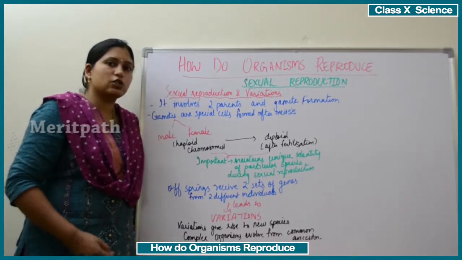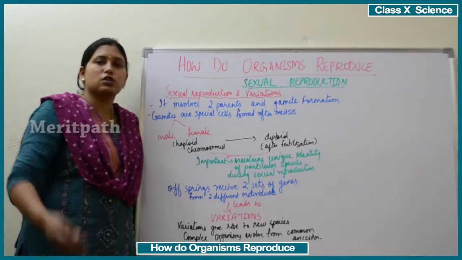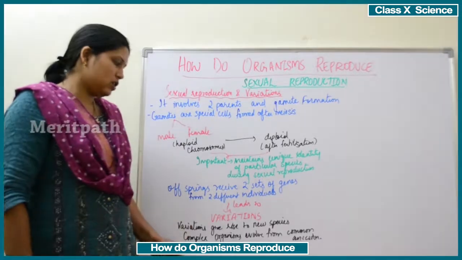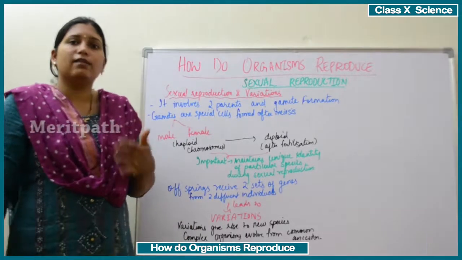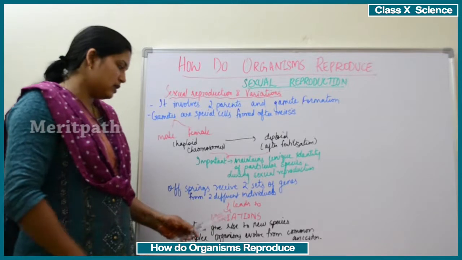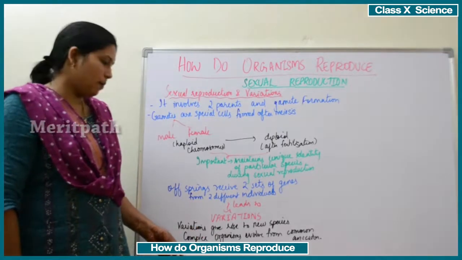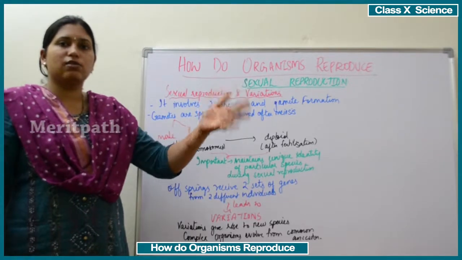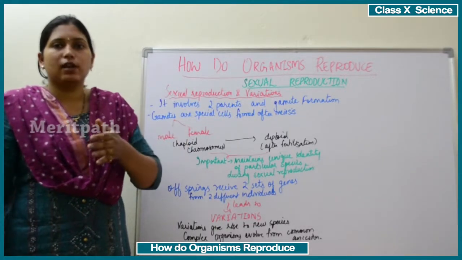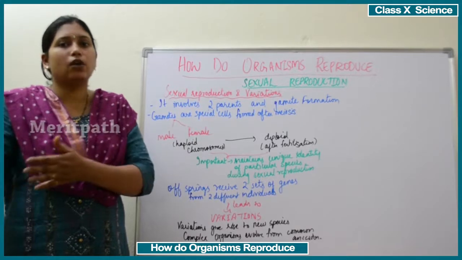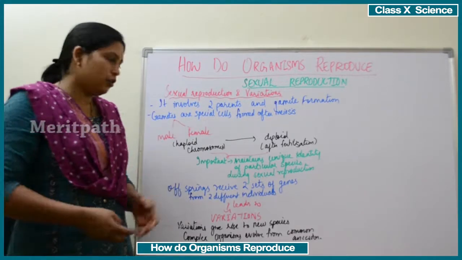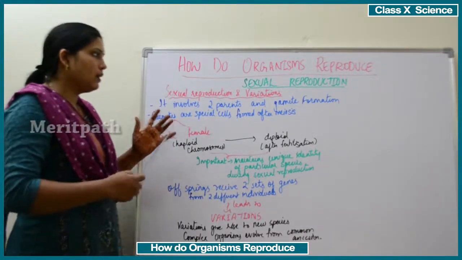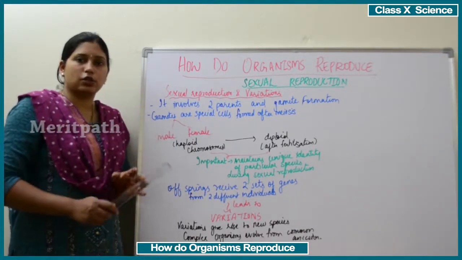These variations give rise to new species, new characters, new types of organisms, and variation is always the basis of evolution of new species. These variations lead complex organisms to evolve from a common ancestor. The ancestors will be common, but over the period of generations, the variations come in the offspring, and these lead to the evolution of a new species from a common ancestor. So all these things occur only in sexual reproduction.